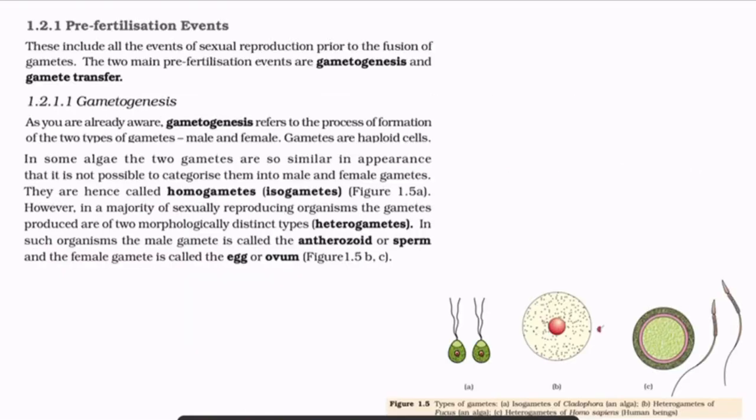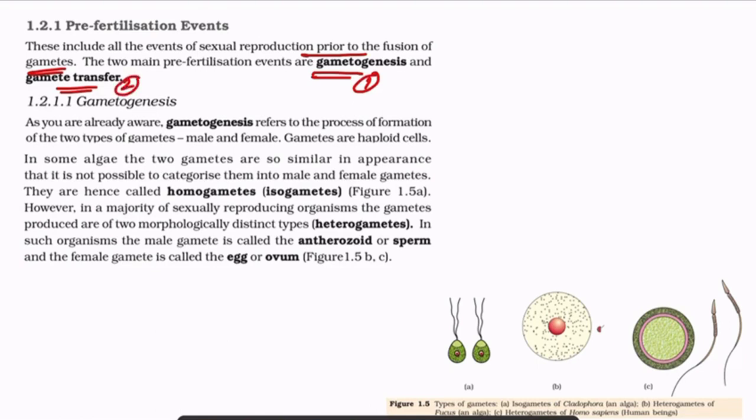Now, pre-fertilization events. Pre-fertilization events are the events which occur prior to the fusion of gametes and formation of zygote. The two main pre-fertilization events include gametogenesis and gamete transfer, that is, formation of gametes and transfer of gametes.